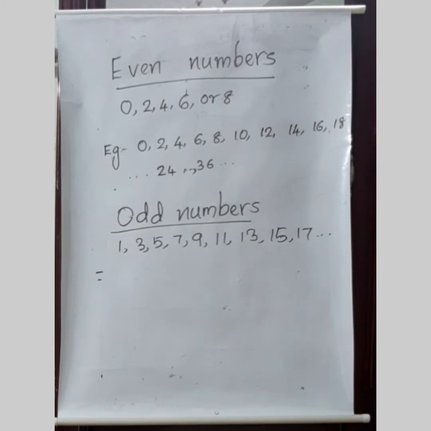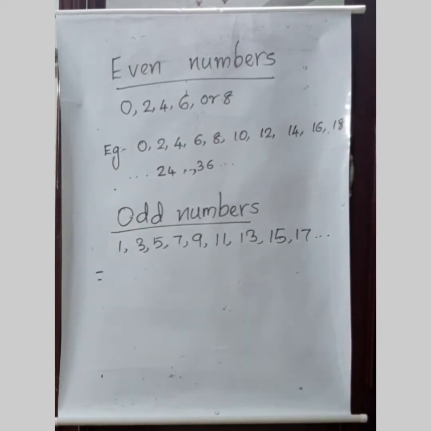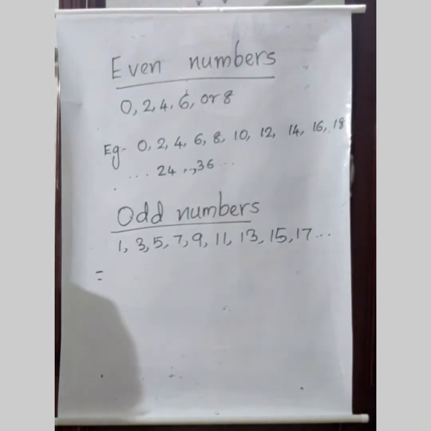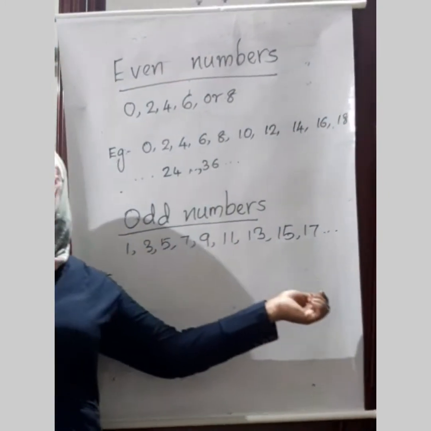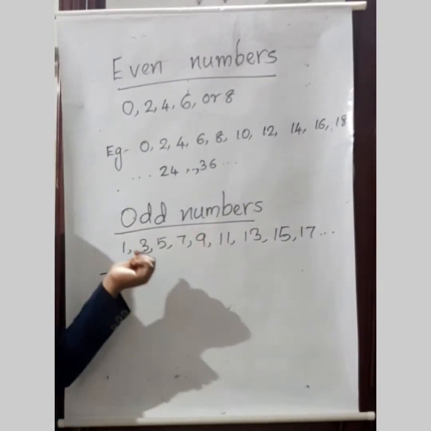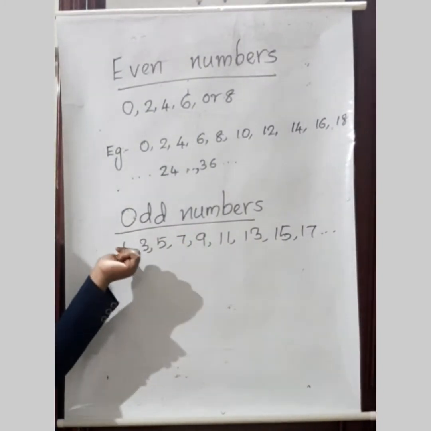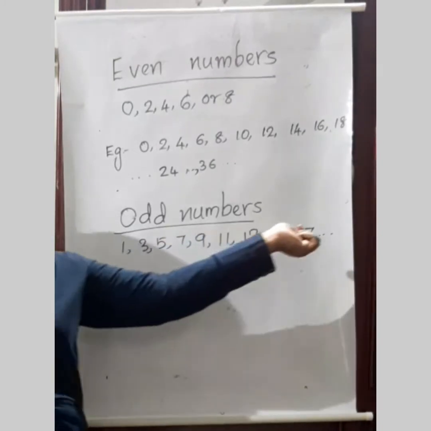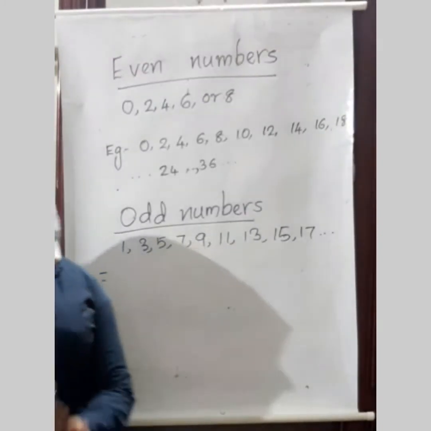So we have discussed even numbers and odd numbers. Then how will we find whether a number is odd? Here, could you say what is the speciality of these numbers? Yes, they have any digit from 1, 3, 5, 7 or 9 in the ones place, isn't it?